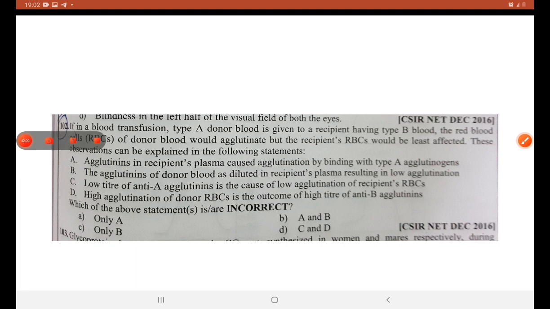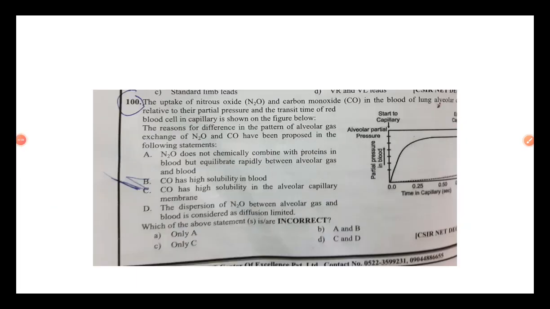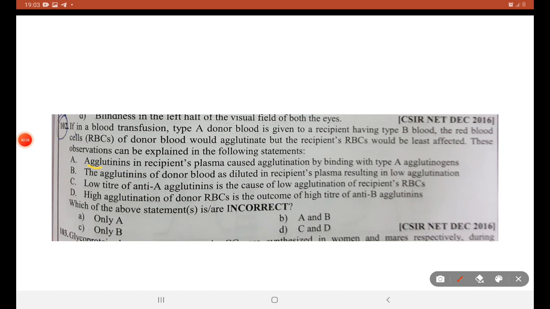So what can be the possible answer? Agglutinin in the recipient plasma causes agglutination by binding with type A agglutinogen. It is not agglutinogen. So A is the right answer.